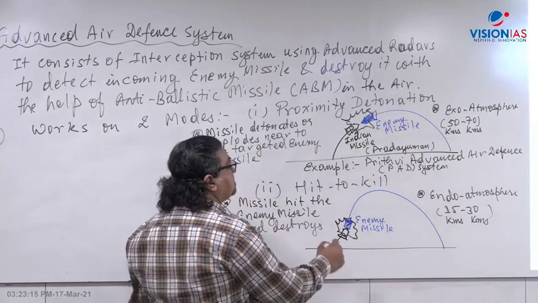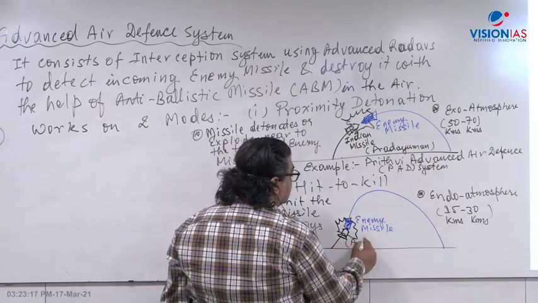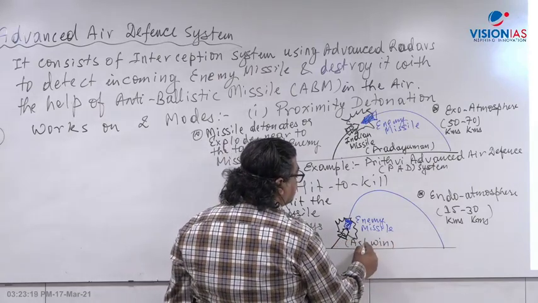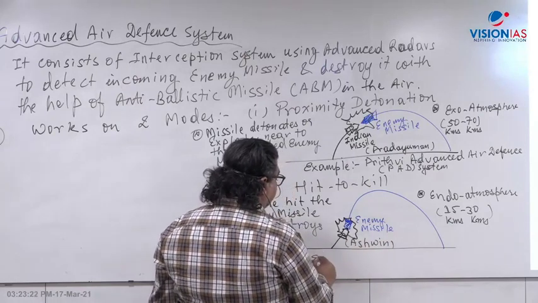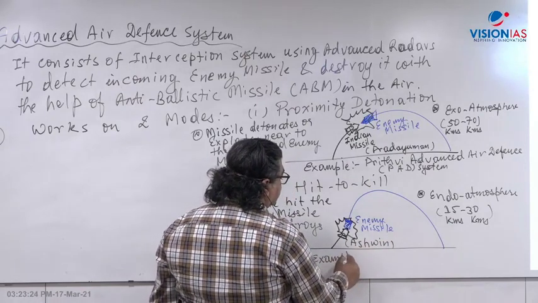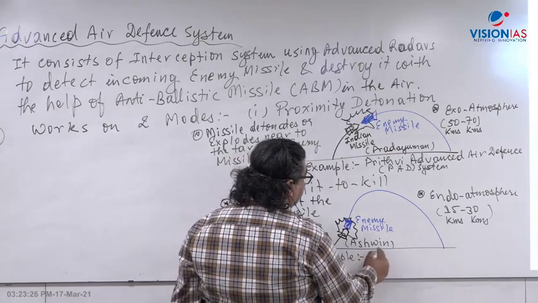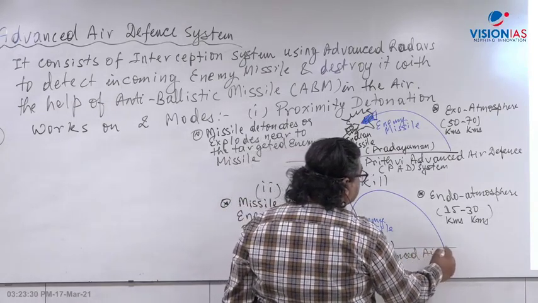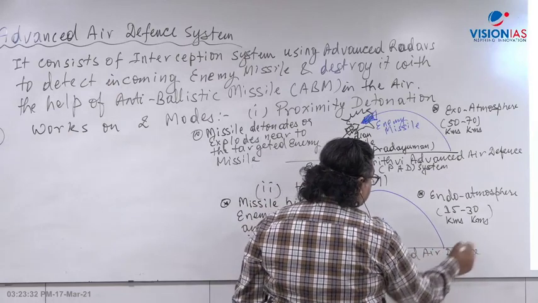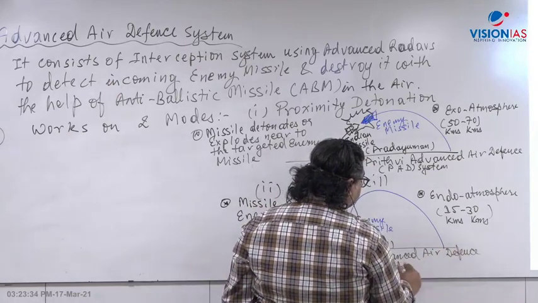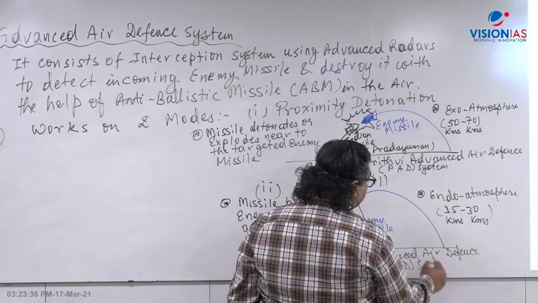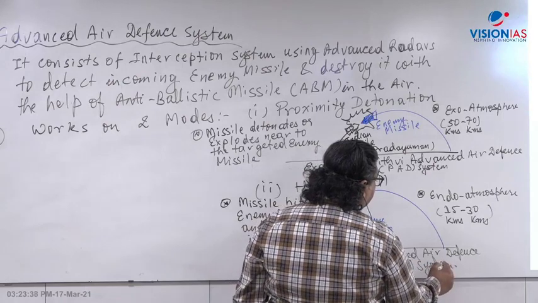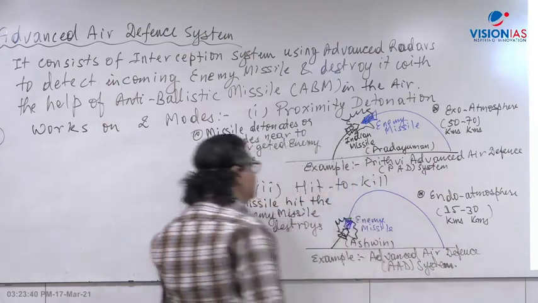And we have an Indian missile called Ashwin. We have developed the missile called Ashwin, and this example is called the Advanced Air Defense System, or AAD. The missile which we have developed is called Ashwin.